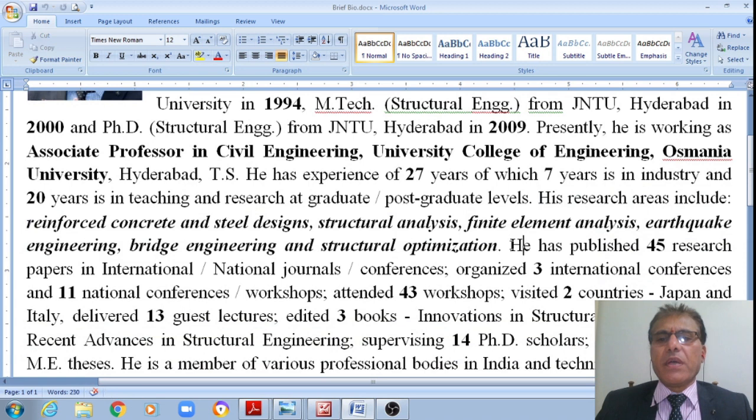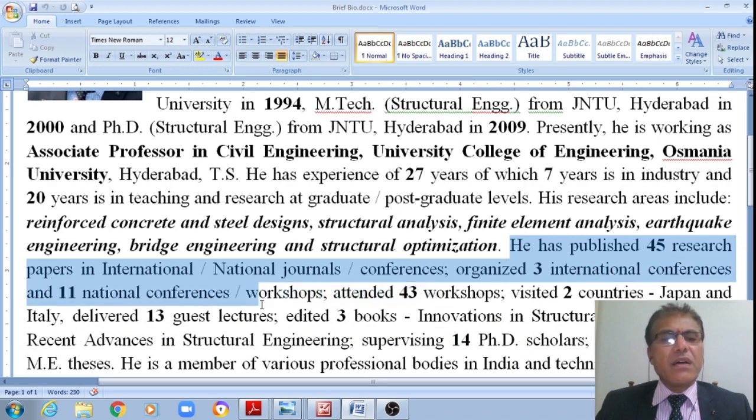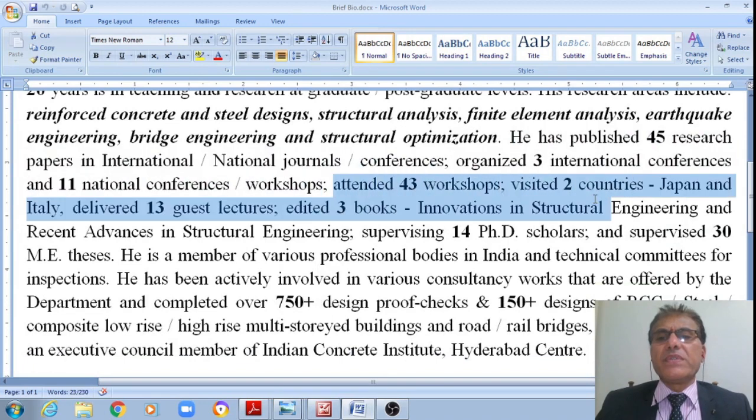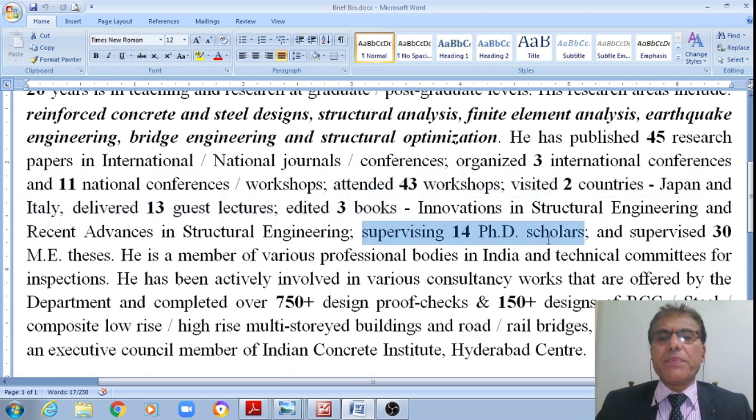I have published 45 research papers in international and national journals and conferences, organized 3 international conferences and 11 national conferences and workshops, attended 43 workshops, visited 2 countries, delivered 13 guest lectures, edited 3 books, supervising 14 PhD scholars, and supervised 30 ME scholars.